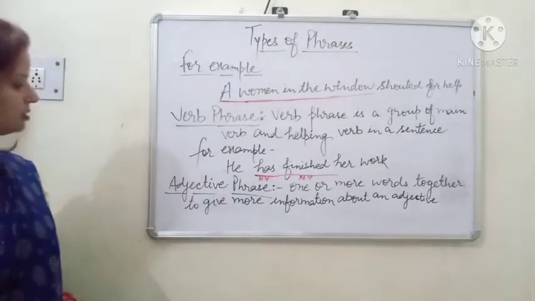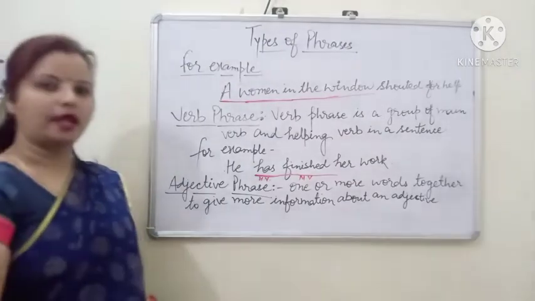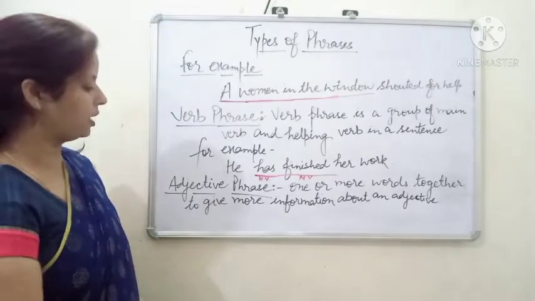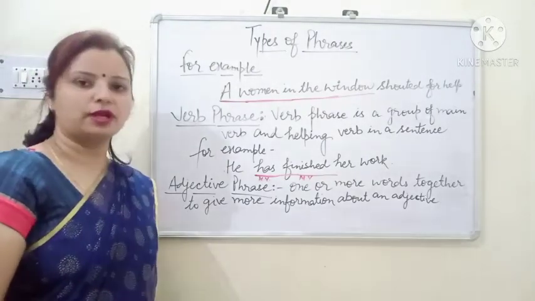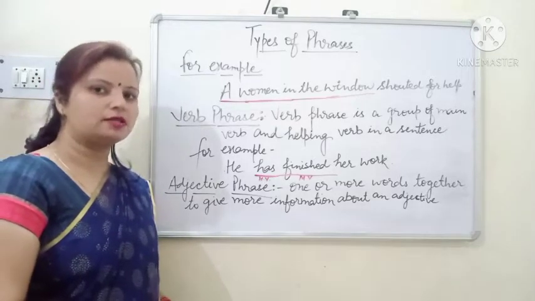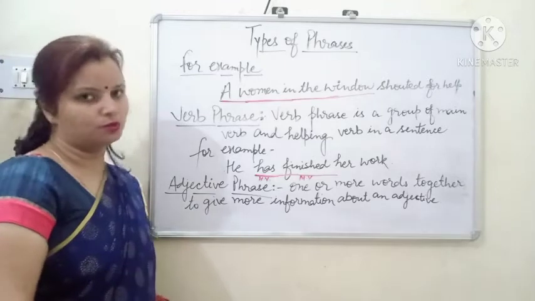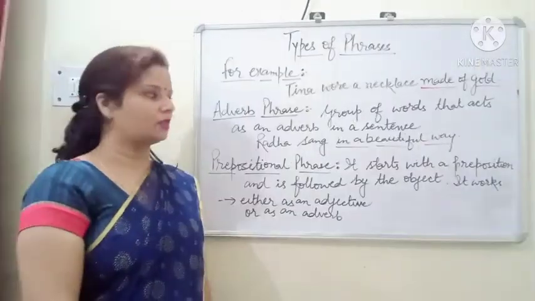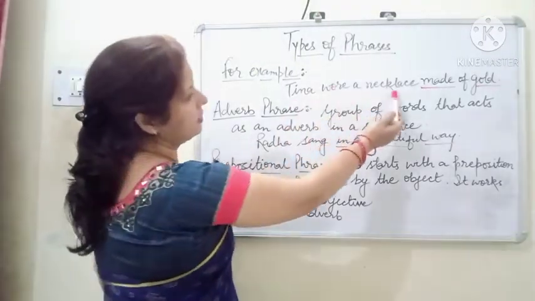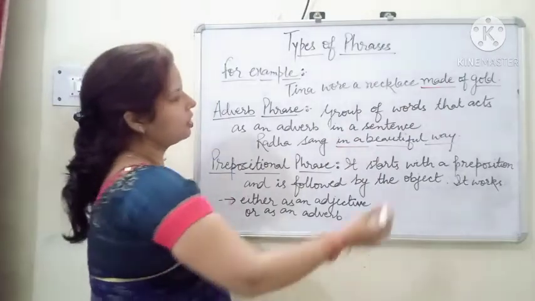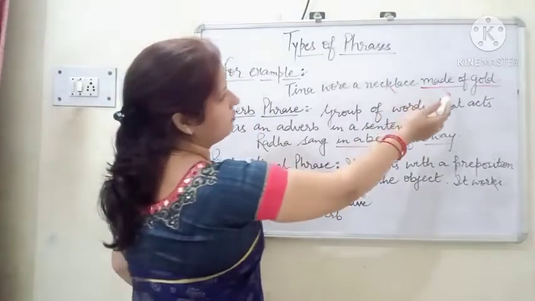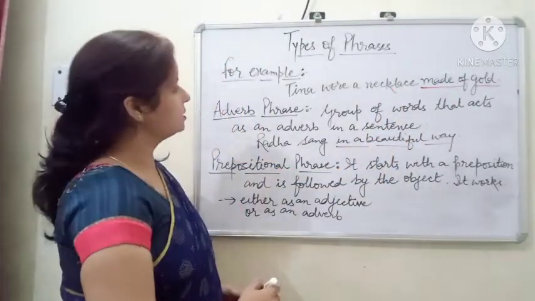Moving to our third phrase, adjective phrase. What is an adjective phrase? An adjective phrase is a group of one or more words together to give more information about a noun. As we know, what is the work of an adjective? An adjective modifies a noun. So the same, an adjective phrase modifies a noun. Now children, see the example of adjective phrase. Tina wore a necklace made of gold. So here, made of gold is a group of words which qualifies the noun necklace. So it is an adjective phrase.